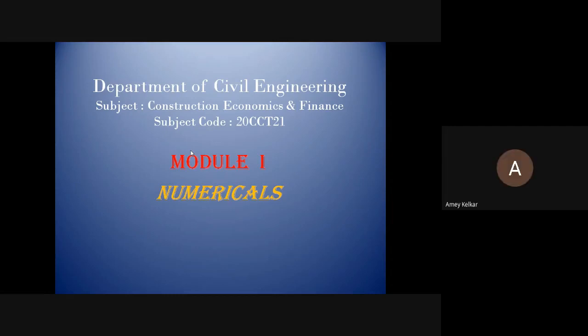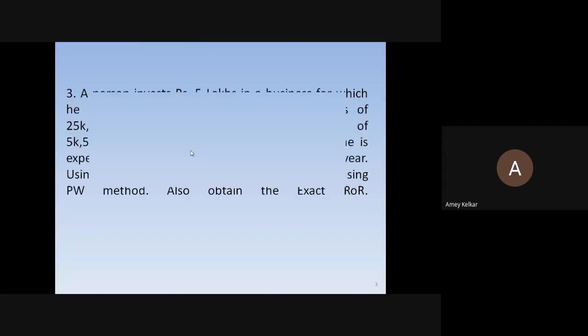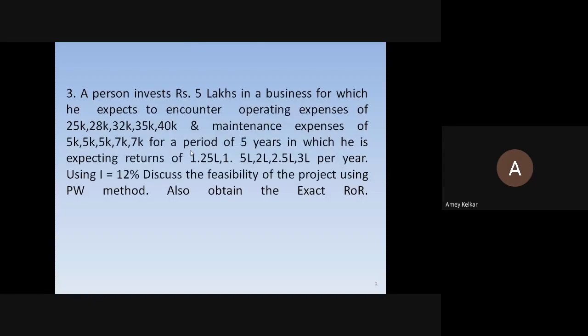So now on similar lines, one more problem we'll discuss today. And actually, this is a practical problem. A person invests 5 lakhs in a business for which he expects to encounter operating expenses of 25K, 28K, 32K, 35K, and 40K, and maintenance expenses of 5K, 5K, 5K, 7K, and 7K for a period of 5 years, in which he expects returns of 1.25 lakh, 1.5 lakh, 2 lakh, 2.5 lakh, 3 lakh per year.